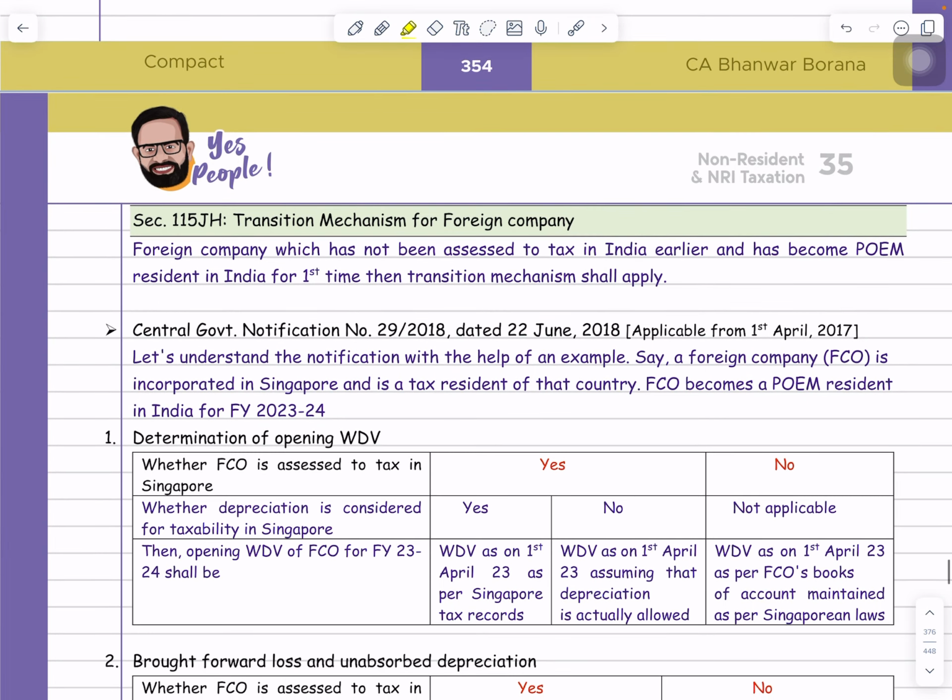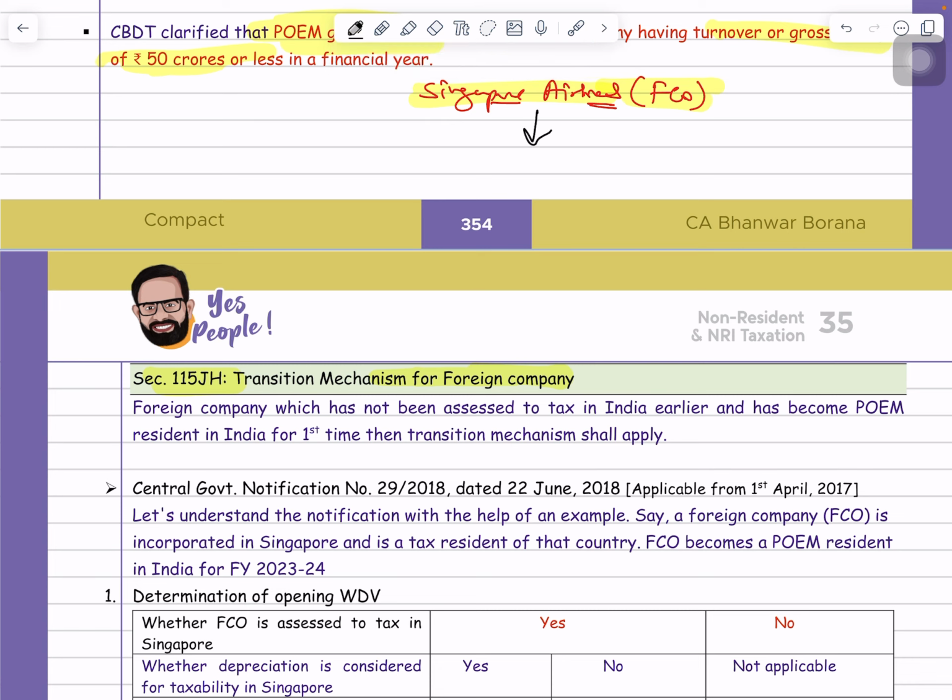Now guys, there is one more concept related to POEM, that is the transition mechanism for a foreign company. What is the transition mechanism? I can explain. For example, there is a company named Singapore Airlines. I can call it FCO, that is, a foreign company, registered in Singapore. Now suppose, in the previous year 23-24, that company became resident in India due to the POEM.